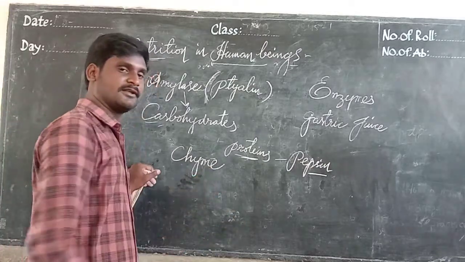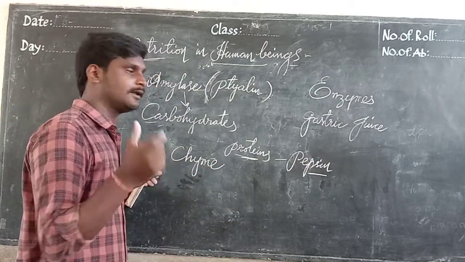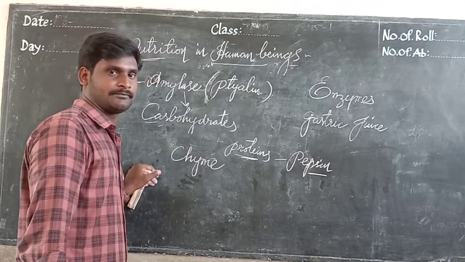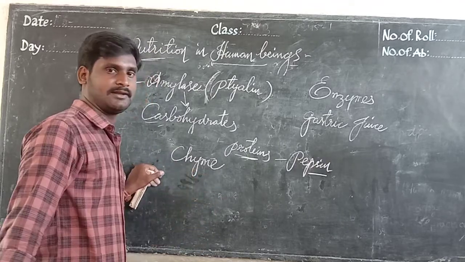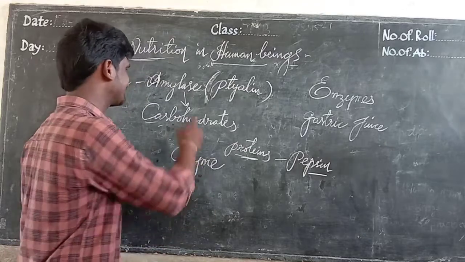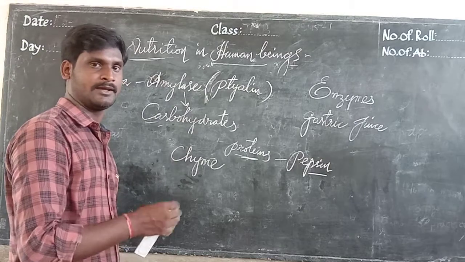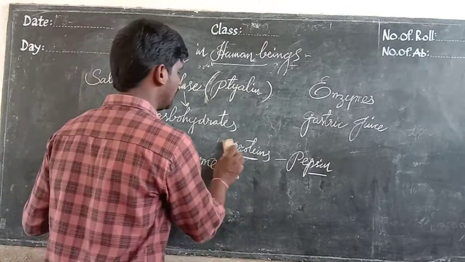Chyme is a type of semi-solid digested material which is in the stomach. Understand? These two happen first, the digestion. I will tell you how the remaining digestion goes on.